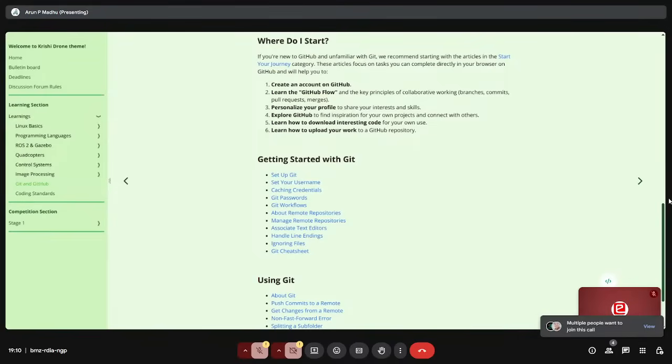This is one thing that you do need to be careful about. If you are using Git for collaboration with the members of your team, make sure that you make the repository private. Don't make it public. If you make it public, other people can look at your code.